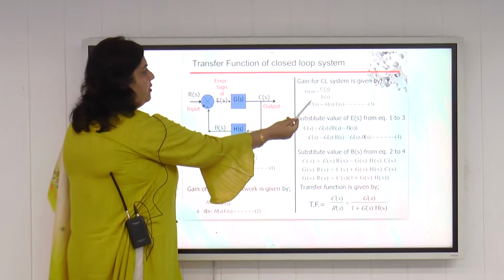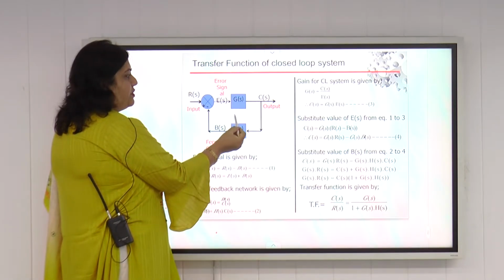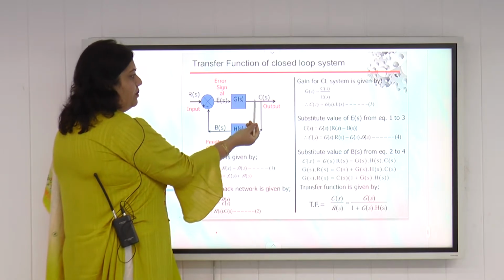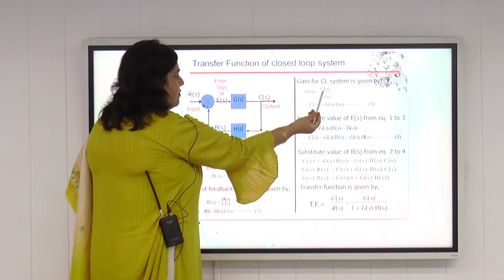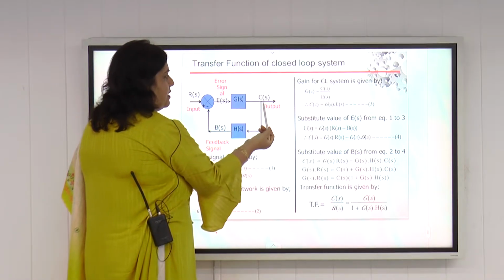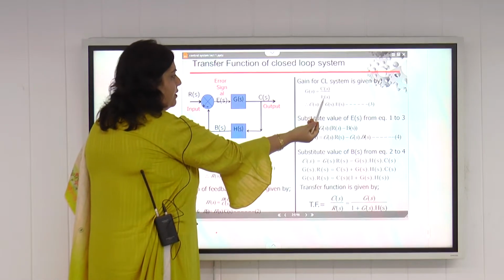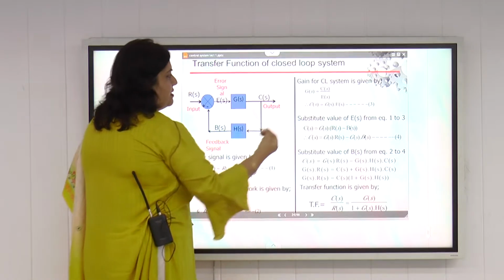Now we come to the gain of the closed loop control system. This G(s) is the transfer function of the forward path. It has the input E(s) and output C(s). So G(s) can be written as Laplace of output divided by Laplace of input. Output is C(s) and input of G(s) is E(s). So G(s) is equal to C(s) upon E(s). So C(s) is equal to G(s) dot E(s). This is the third equation.